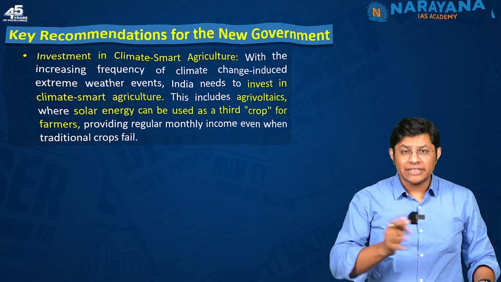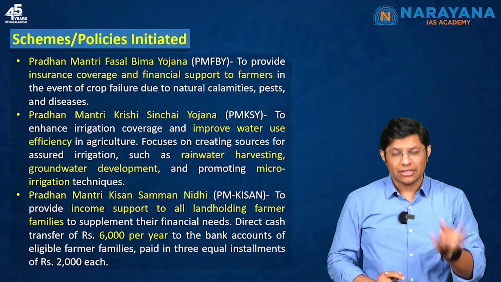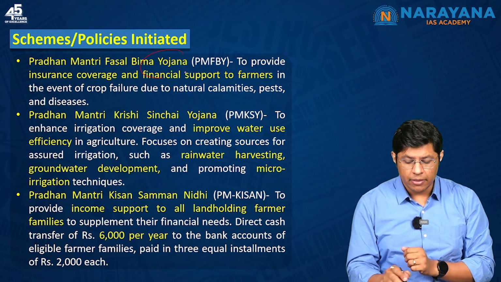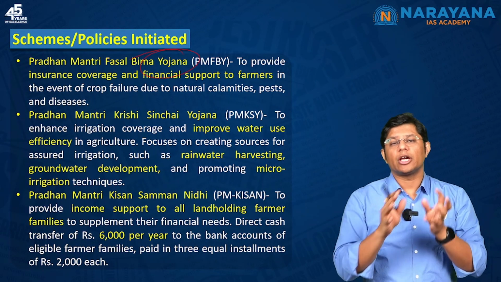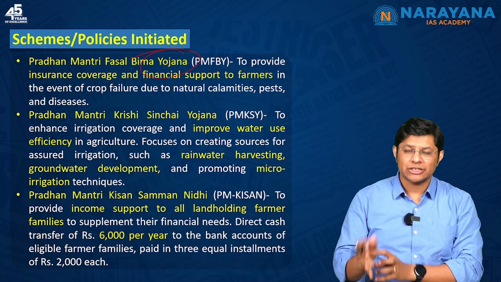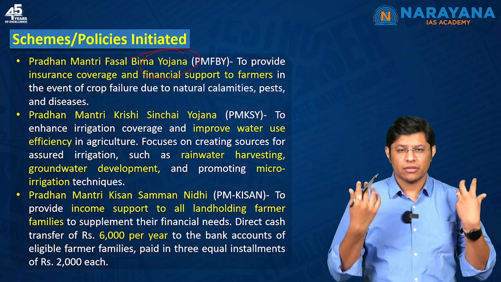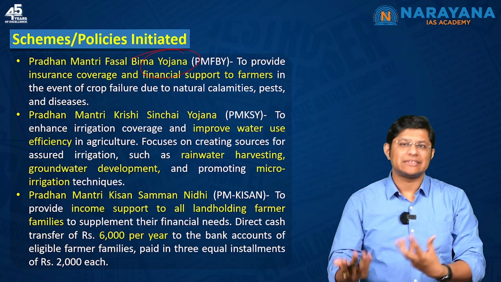Talking about the initiatives the government of India has undertaken. For example, we have the Pradhan Mantri Fasal Bima Yojana. Now this Fasal Bima Yojana tries to cover the crops in case the crops get damaged or destroyed because of natural calamities like floods, or for that matter, the pests attack, etc.